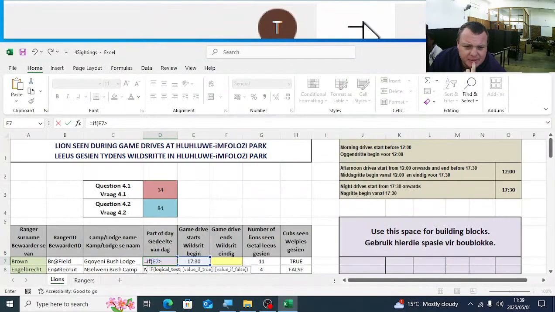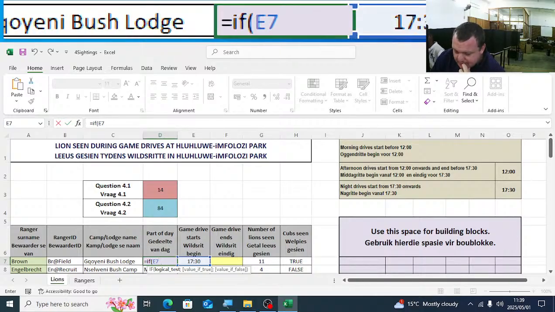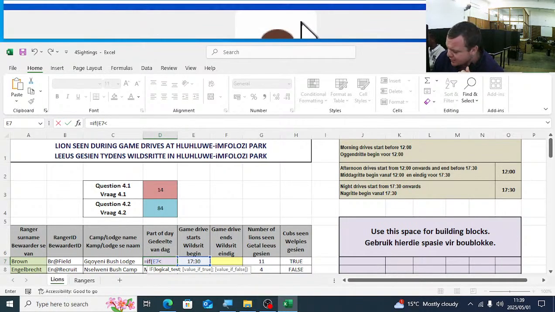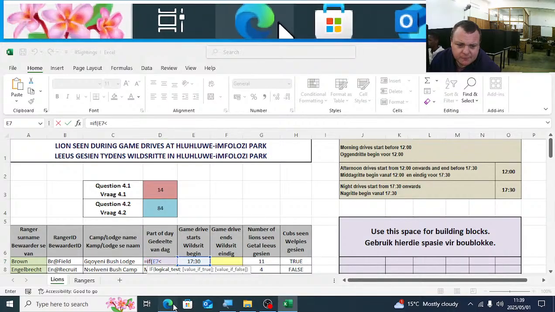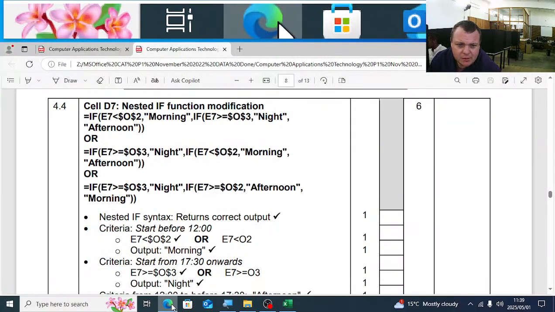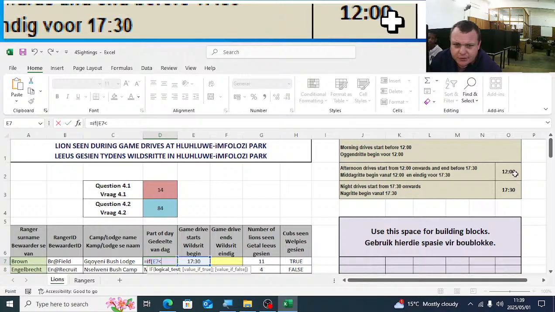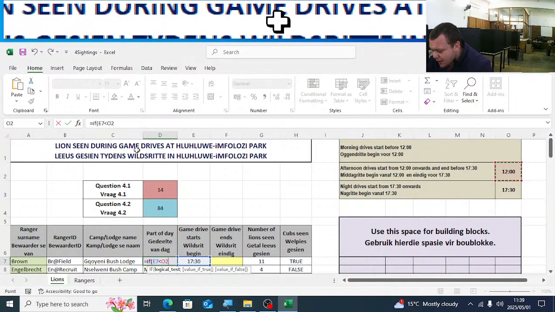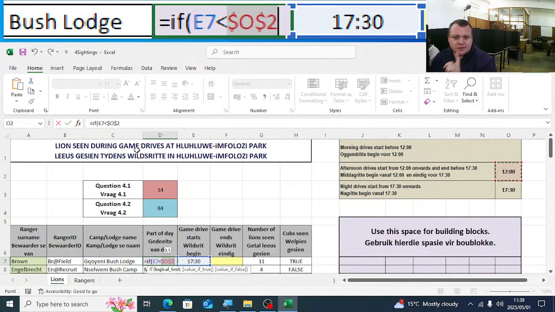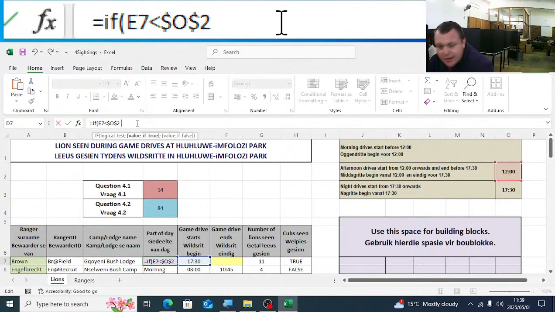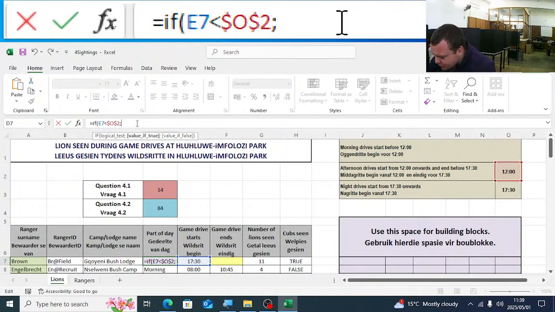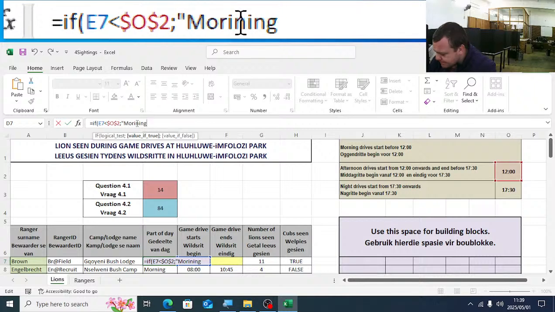If the game drive in E7 is smaller than 12, I'm going to put an absolute cell reference on this. If that is smaller than 12, yes, then if it's true, it will be the morning.